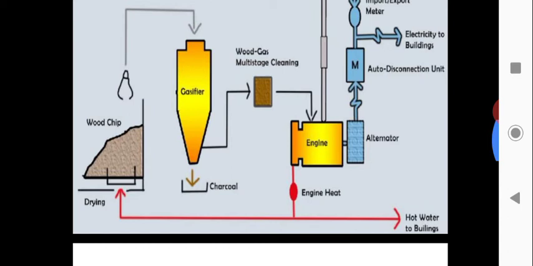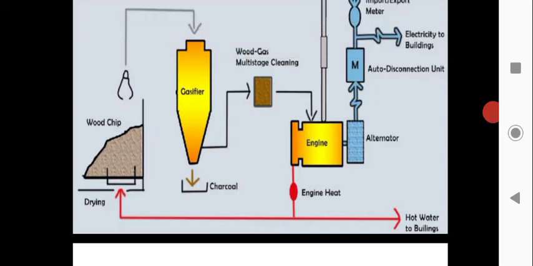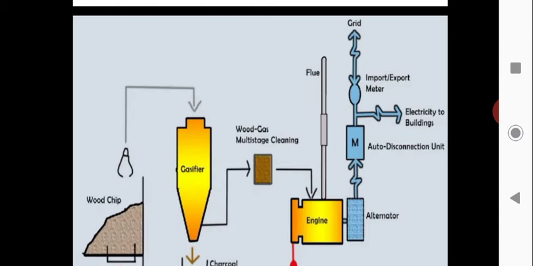You can see here the wood chip is fed to the gasifier. From the gasifier it is fed to the engine, and from the engine to the alternator. Engine heat, the exhaust heat, is used to supply hot water to buildings. You can also generate alternator electricity and supply it to the grid.